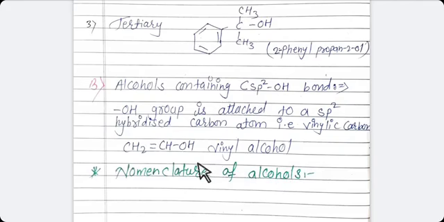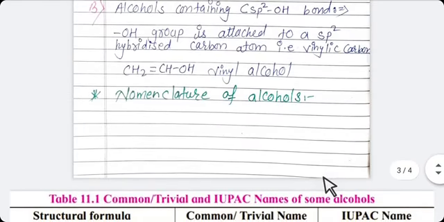As you have seen in the example, OH is attached to a carbon atom which contains a double bond. So, this is the classification of alcohols.